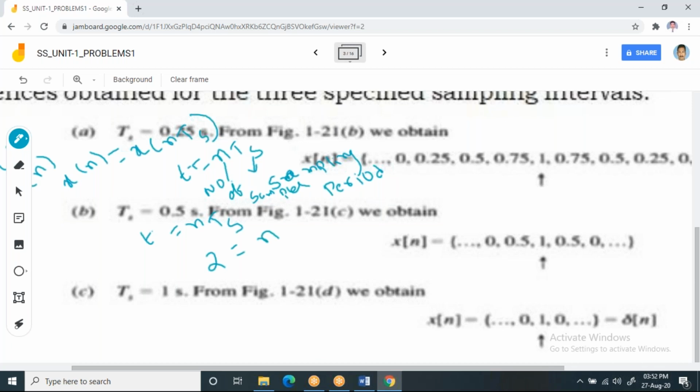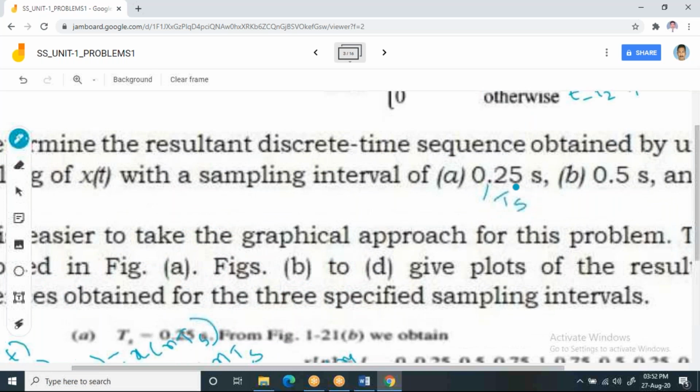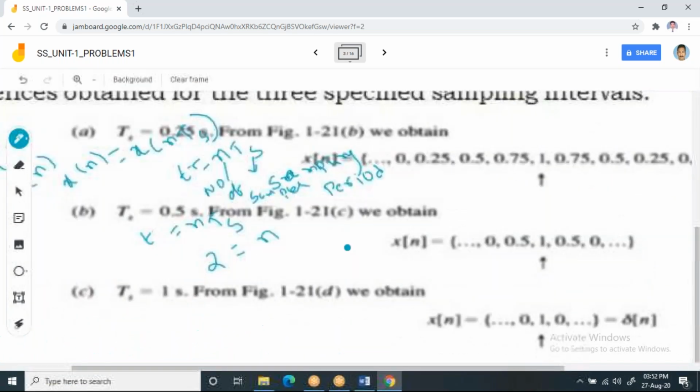I need to calculate n, and Ts in this case is 0.25 seconds. So from this I'll get n equal to 2 by 0.25, and you are going to get n equal to 8.